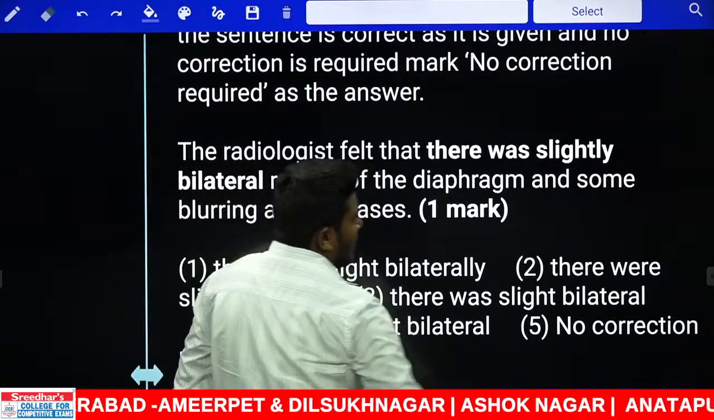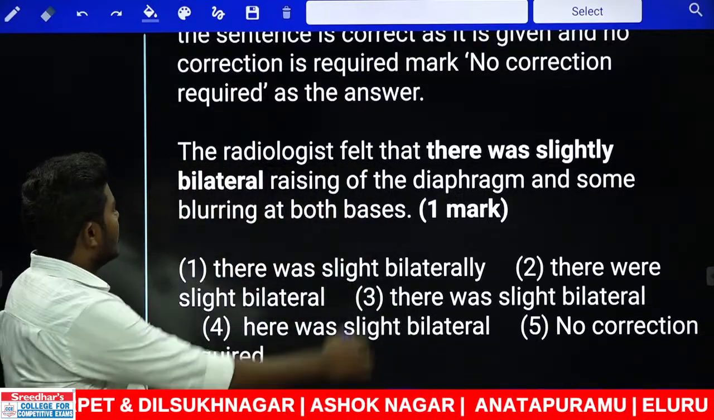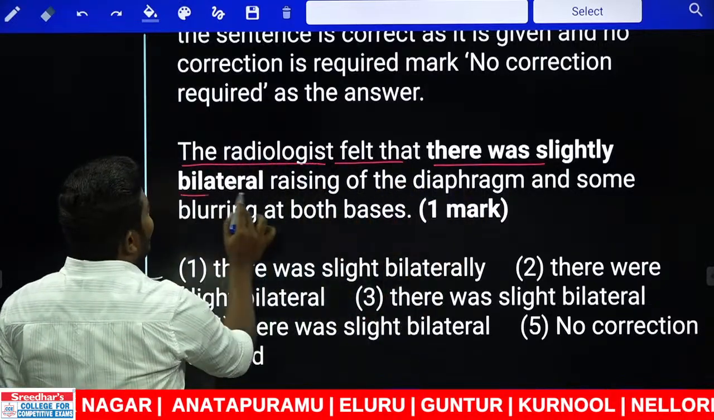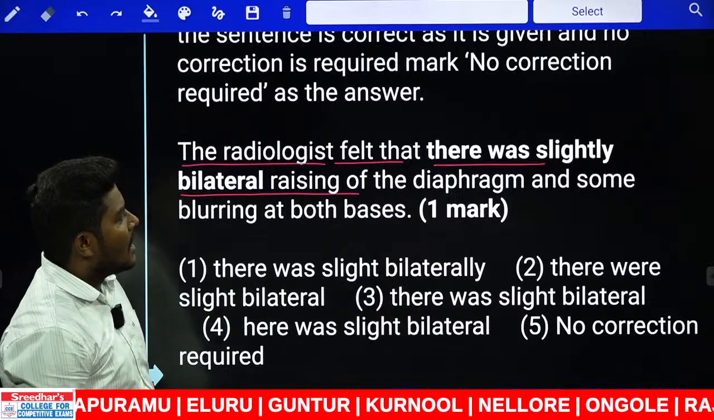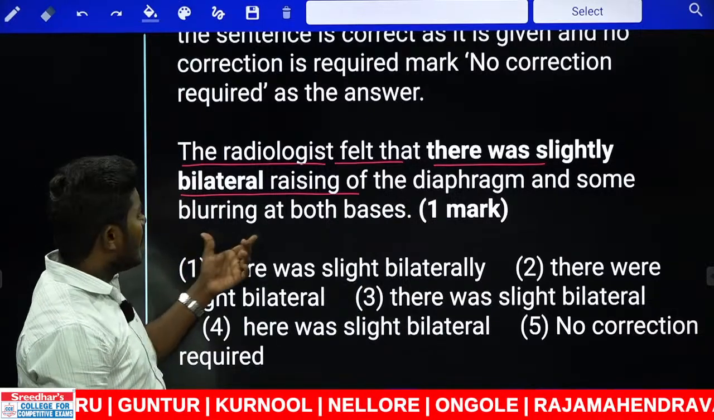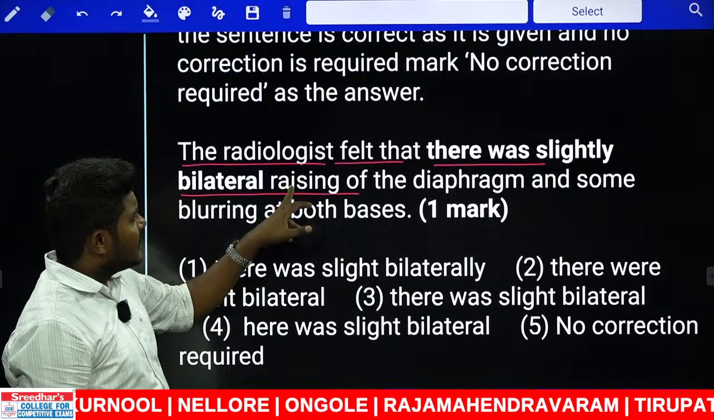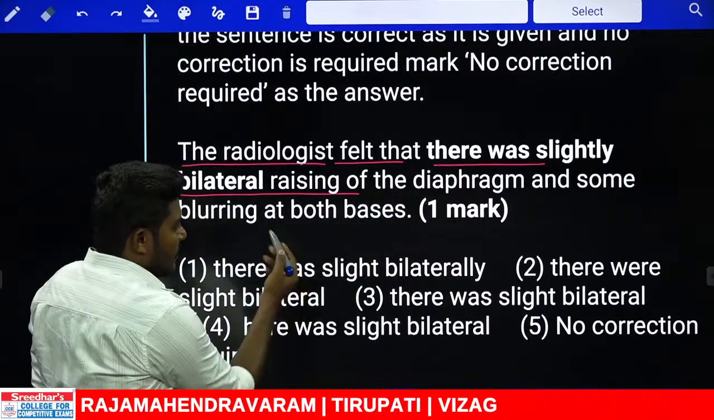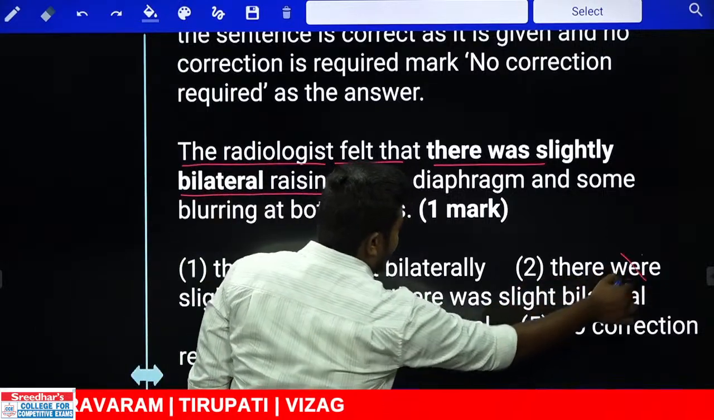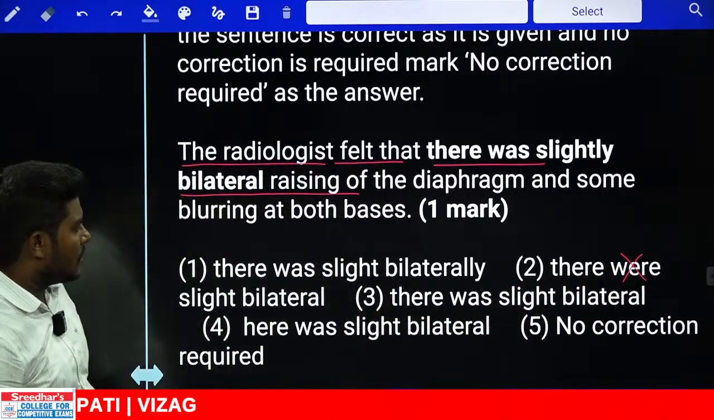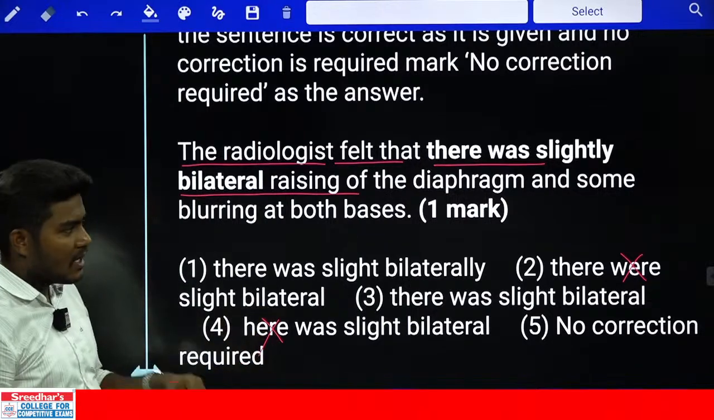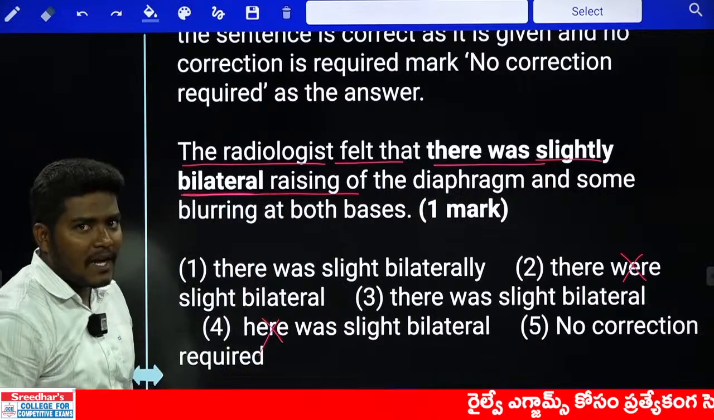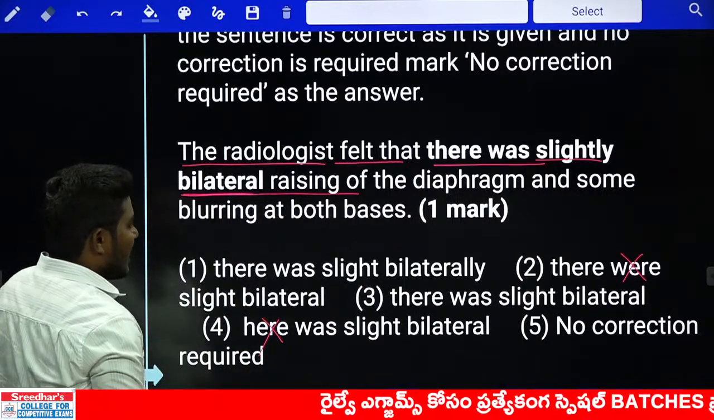Let us see, here also we will come across some of the prepositional errors. Look at this. The radiologist felt that there was slightly bilateral rising of the diaphragm and some blurring at both bases. Now there is a rising, which is singular. So we need to use was. If you look at the options, first one is was, second one is were, eliminate. Third one is was, and the fourth one is also was, but it is not here, that should be there, not here. Now another word, look at this, slightly bilateral or slight bilateral, that should be slight bilateral, not slightly bilateral.